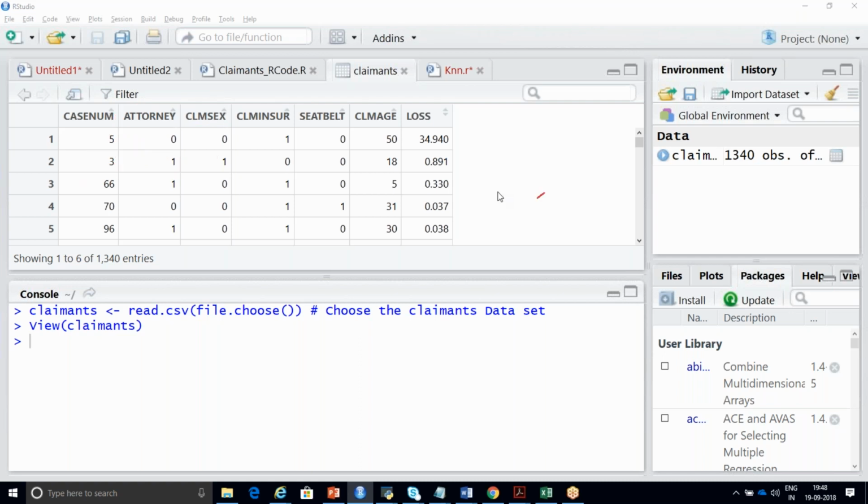Now, your case number doesn't make any sense, because by seeing your case number, you cannot tell whether this person is going to hire an attorney or not. It is just an identification number. So you need not worry about that case number.